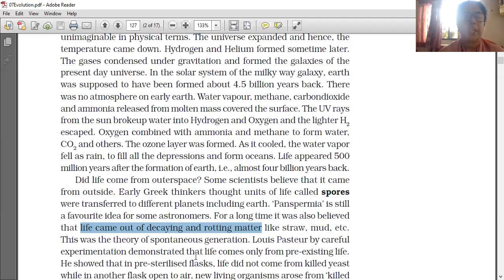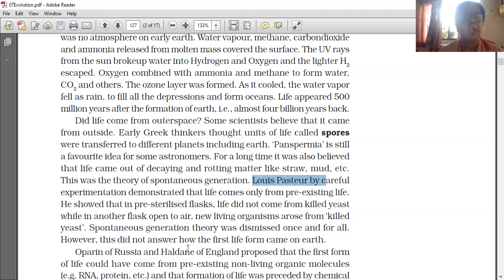Louis Pasteur, by careful experimentation, demonstrated that life comes only from pre-existing life. He showed that in a pre-sterilized flask, life did not come from killed yeast, while in another flask open to air, new living organisms arose from killed yeast.